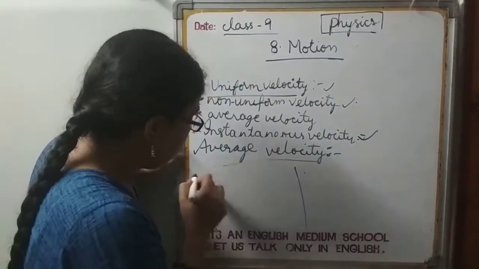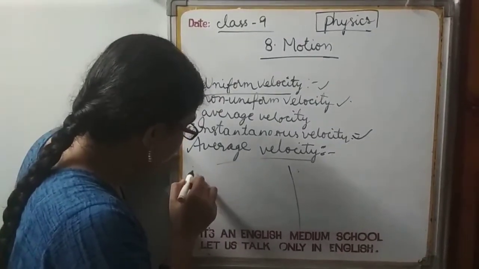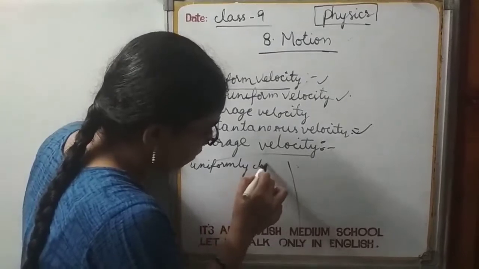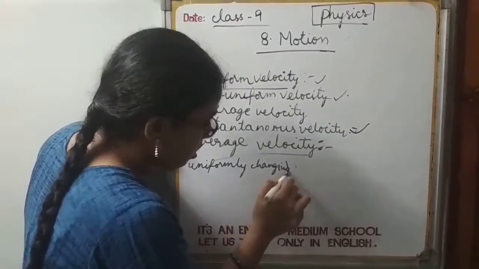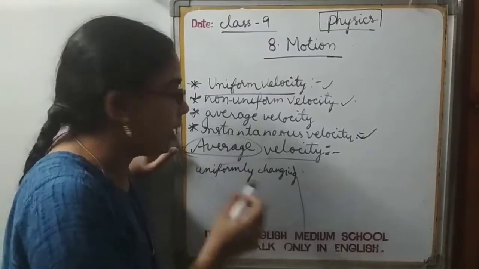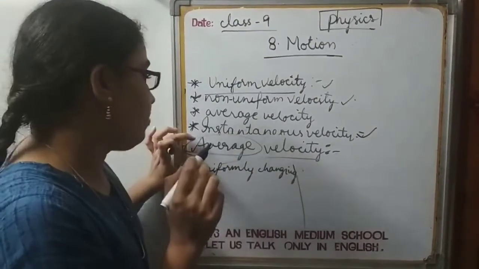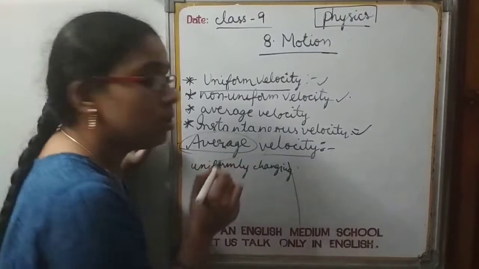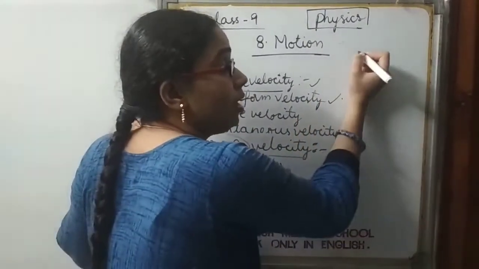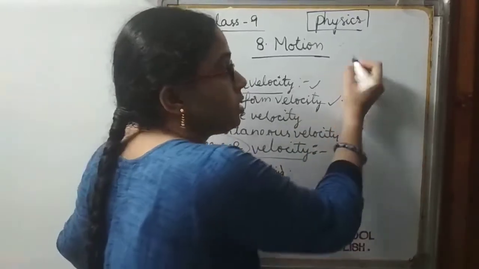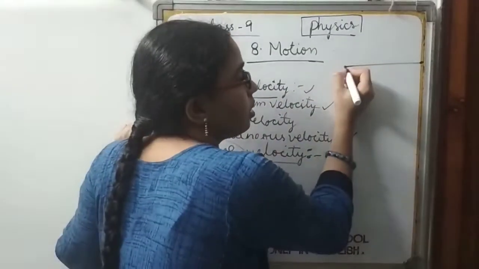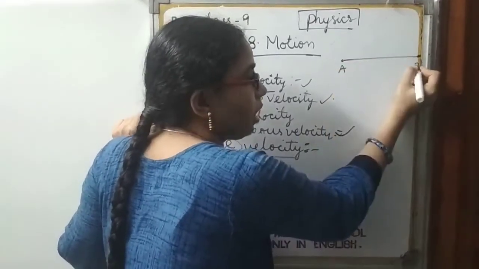If the object is having uniformly changing velocity, generally in which case do we consider the average velocity or average speed? We consider this average term whenever the object which is in motion is having different speeds or different velocities during its journey from one point to the other point.